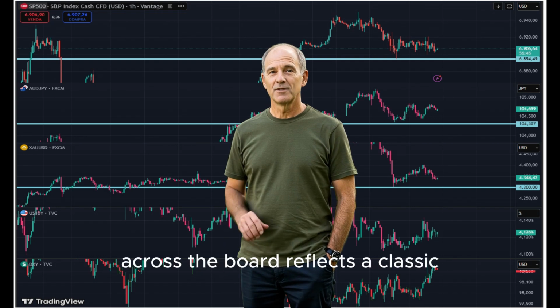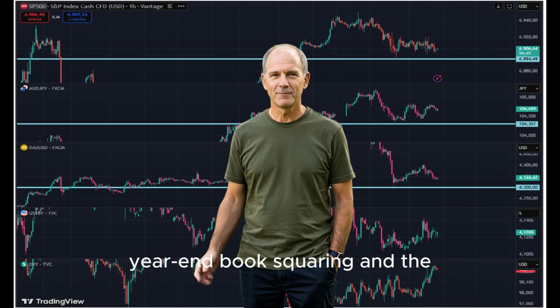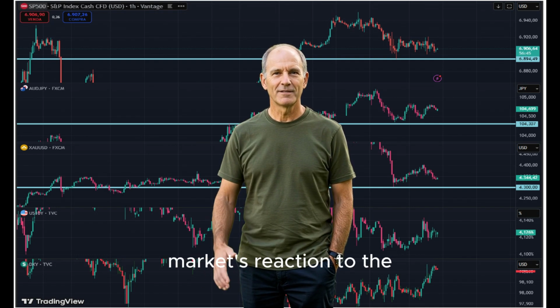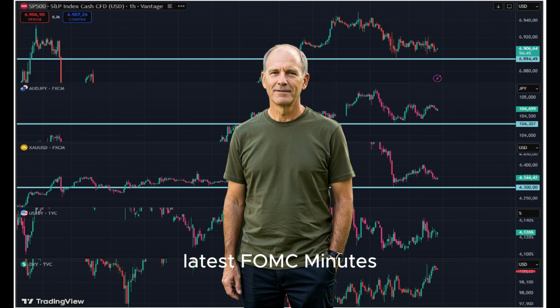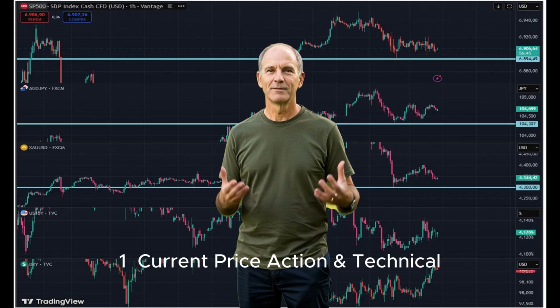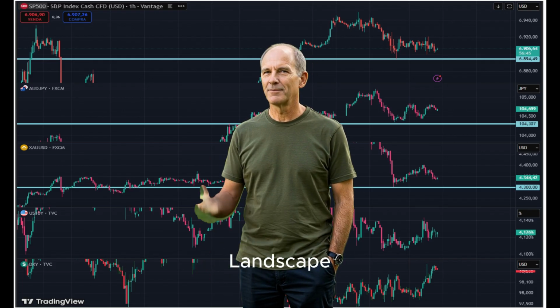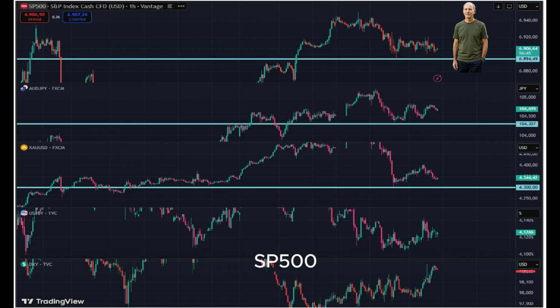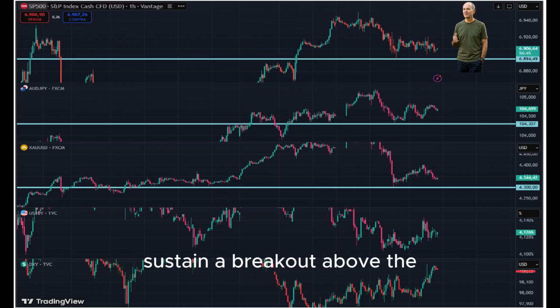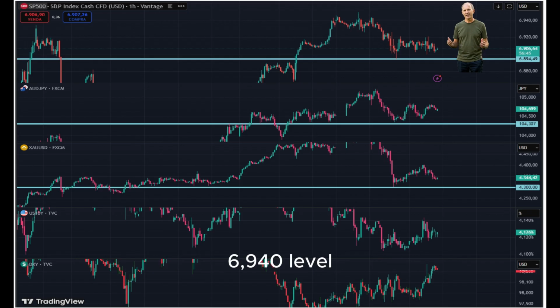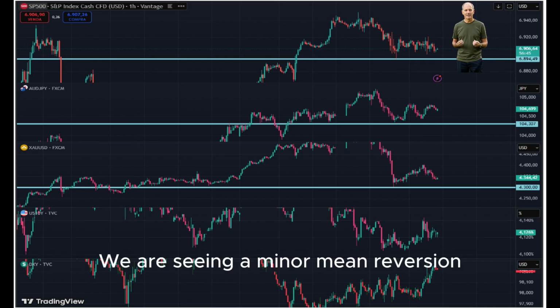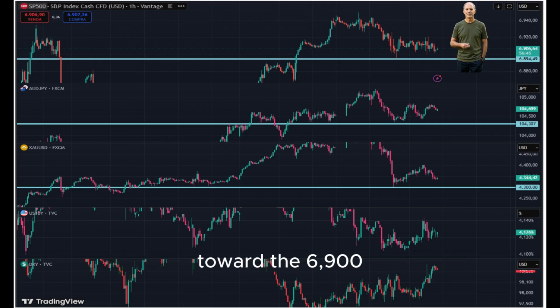Today's price action across the board reflects a classic year-end book squaring and the market's reaction to the latest FOMC minutes. 1. Current price action and technical landscape. SP500. The index is currently in a consolidation phase after failing to sustain a breakout above the 6,940 level. We are seeing a minor mean reversion toward the 6,900 psychological support.